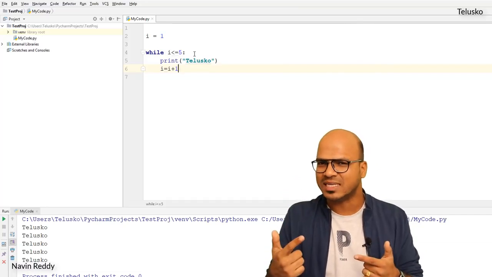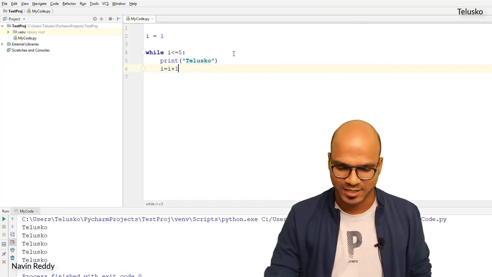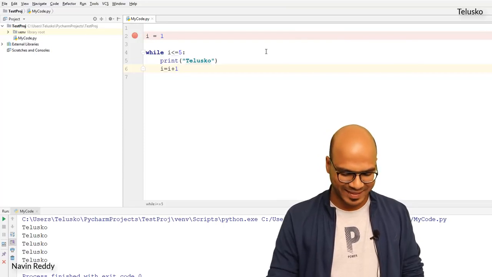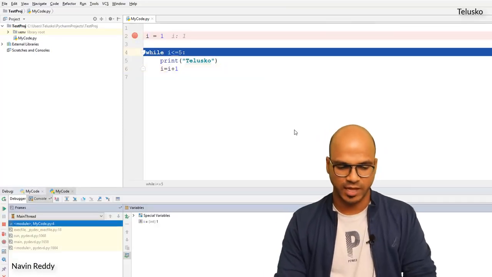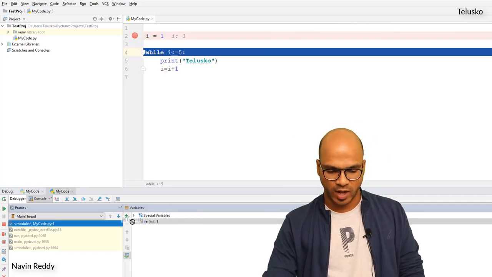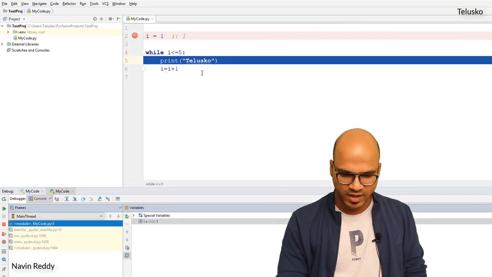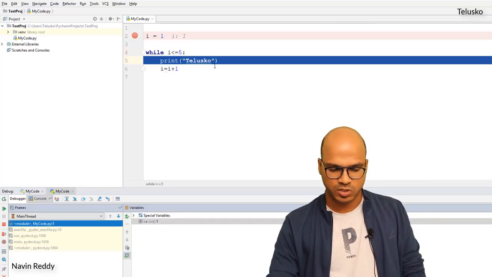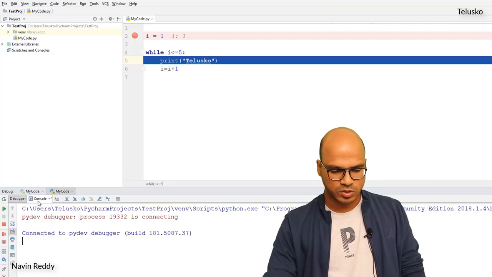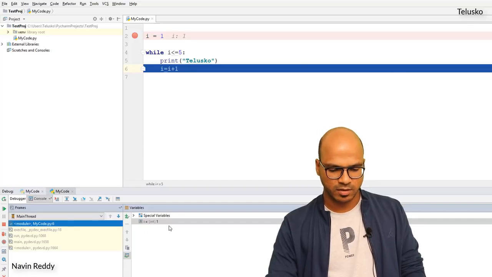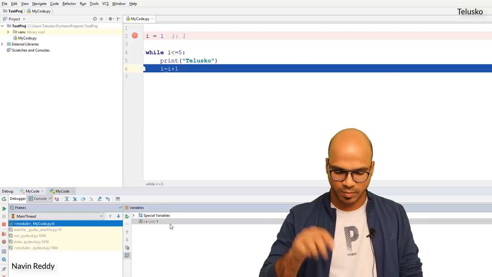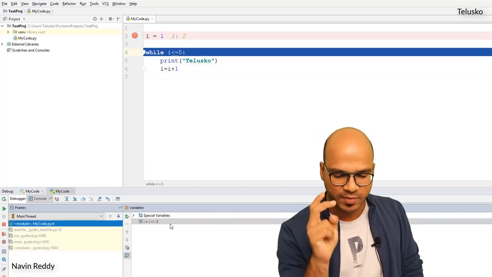So what is happening behind the scenes? And how do I know that? It's very simple. Set the breakpoint and now let's debug it. I love this thing, debugging. Then say F8, and you can see the value of i is 1. Okay, that's done. Then if I again say F8, it is printing telescope once, and you can see that in the console. We got hello once. If I go back to debug again, the moment I say F8, the value of i becomes 2.